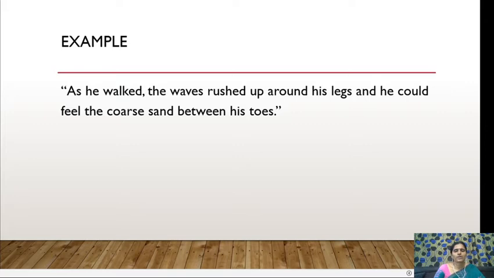The waves rushed up around his legs. Probably it would be a beach. And he could feel the coarse sand between his toes. You could visualize the whole thing in your mind, as if someone was walking and the waves were striking his legs and the coarse sand was on his toes. When you visualize while reading, you can have a better understanding and remember it for a long time. This is one strategy in intensive reading.